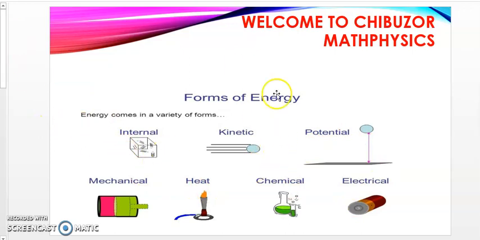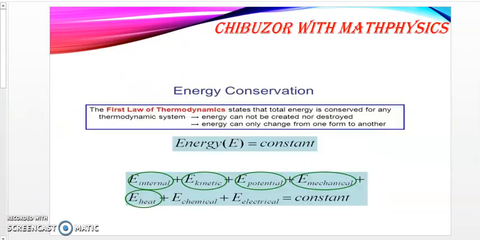All these forms of energy are what we bring out clearly when we talk about the first law of thermodynamics. Of course, according to the basic concept we learned in high school, energy can neither be created nor destroyed. We can only change or transform energy from one form to another.